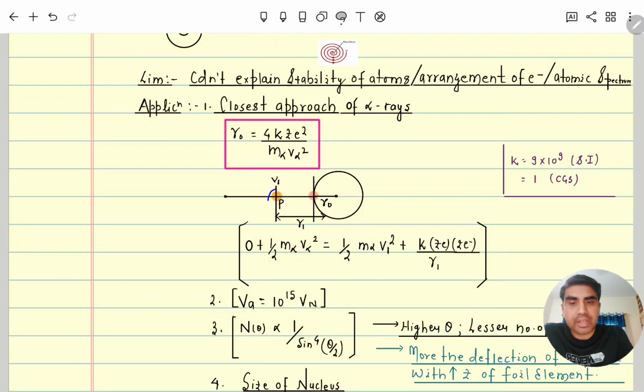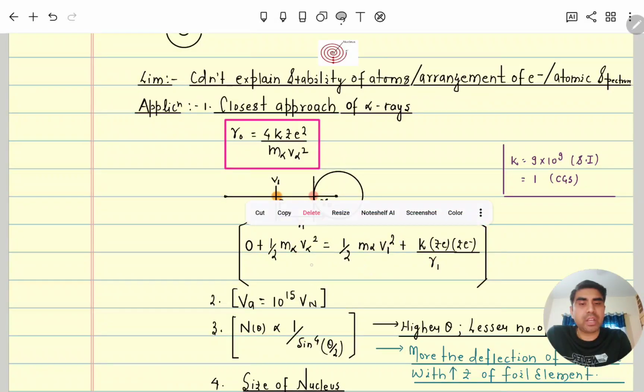Suppose we are calculating at point P, at distance R1, how much? At distance R1 at point P, its kinetic energy will not be 0. Here the kinetic energy became 0, the minimum closest approach, but there the kinetic energy is not 0. So again we apply COE, conservation of energy. The initial potential energy is 0, and the initial kinetic energy is equal to the final kinetic energy at point P plus the potential energy kq1q2 by the distance between them, r1.